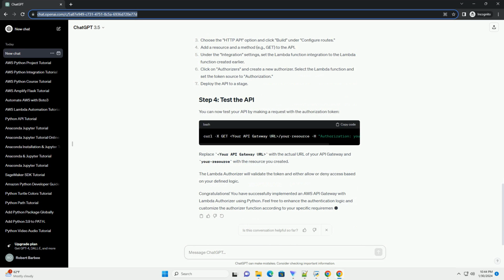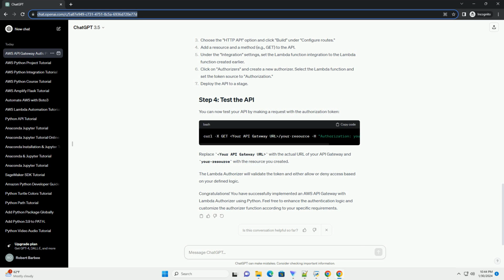In this tutorial, you learned how to implement AWS API Gateway Lambda authorizers using Python. Lambda authorizers provide a flexible and powerful way to control access to your APIs based on custom logic implemented in Lambda functions. With this knowledge, you can now implement secure access controls for your AWS APIs.